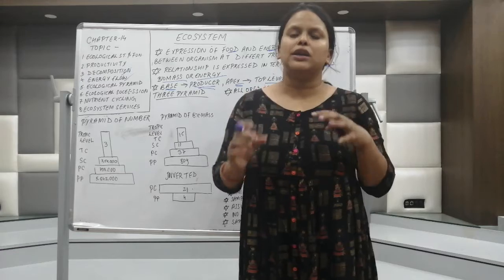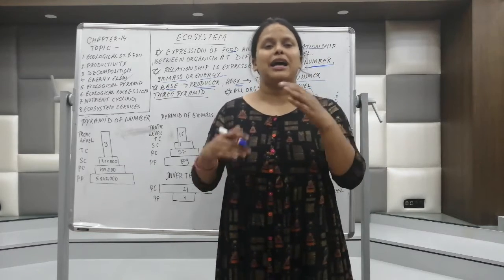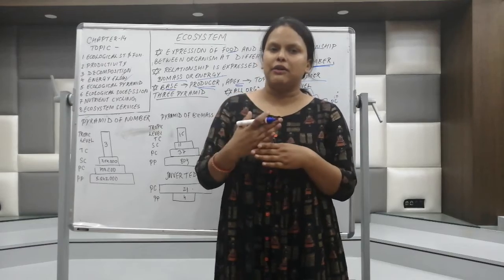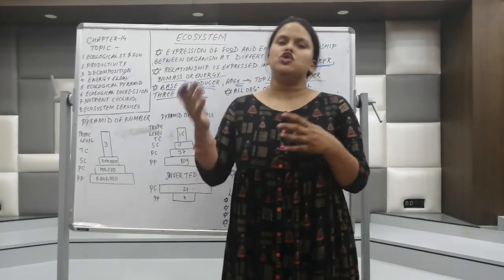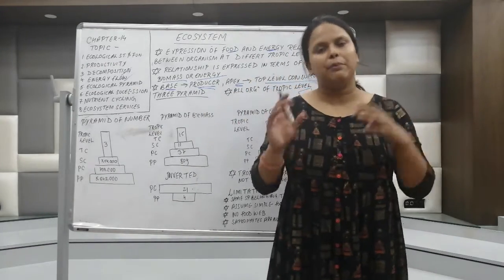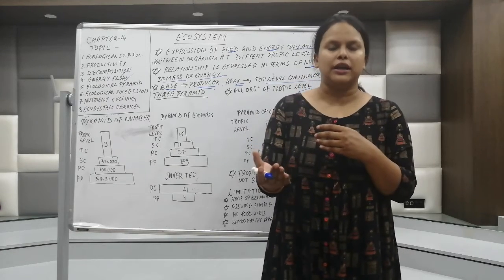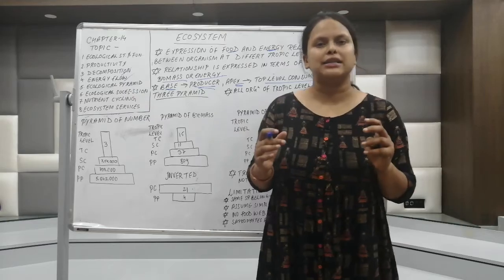So check the numbers which are given in the question, and thinking on that you make your pyramid, whether it should be inverted or straight. Both the pyramid of number and the pyramid of biomass can be straight or inverted. So we have to remember each of these cases in our mind.